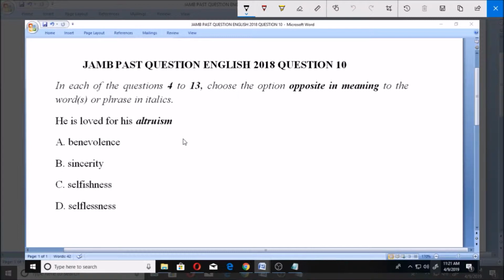Now, for us to be able to answer this, we'll need to know the definitions of the various words that are involved. So let's take a look at the first one. We'll talk about altruism. What does altruism mean? Altruism simply means regard for others. That's the meaning of altruism. That means you don't care for just yourself, you care for every other person. That is altruism. So now we look at benevolence.